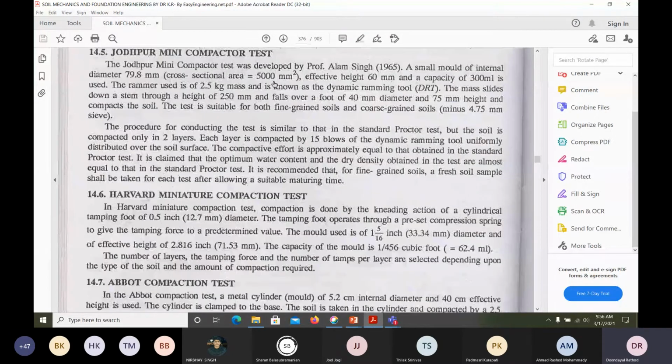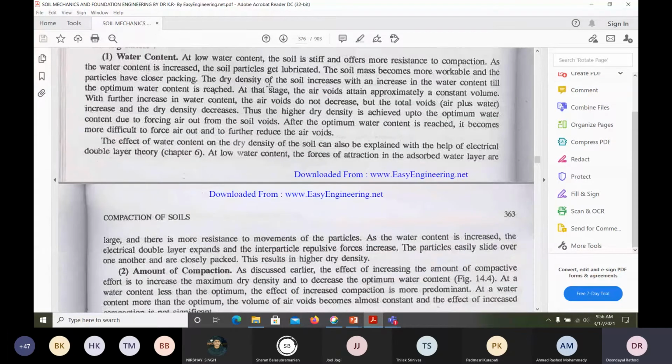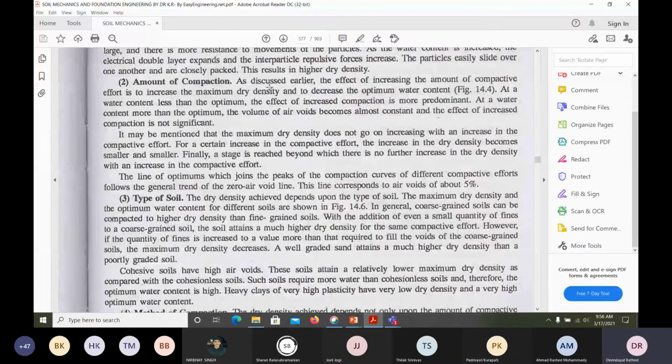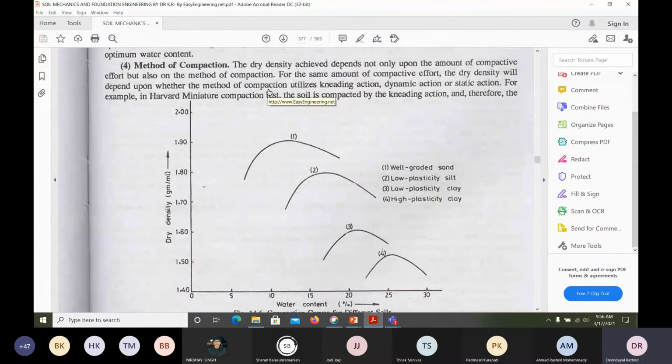Now here is one more important thing. What are the factors affecting the compaction? If I ask you, can you name some factors which affect the compaction? One is water content. Second one is the amount of compaction. Third, type of soil also matters. Method of compaction also matters. Is it not? Type of soil.